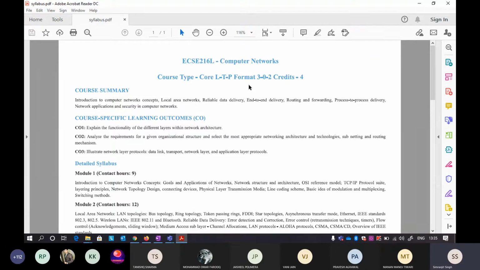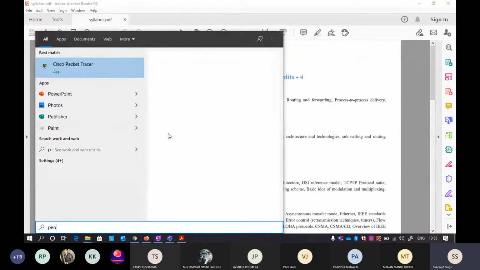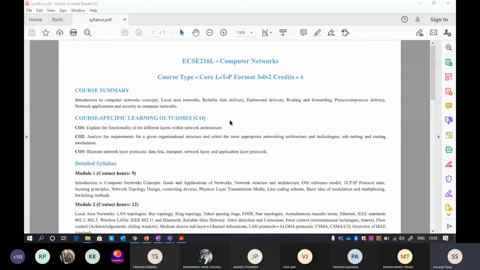Lab is where you will get the basic idea of how packets are going from one to another, how networks are formed and how other things come into existence. So the first course learning objective is that you will understand the functionality of different layers within a network architecture.